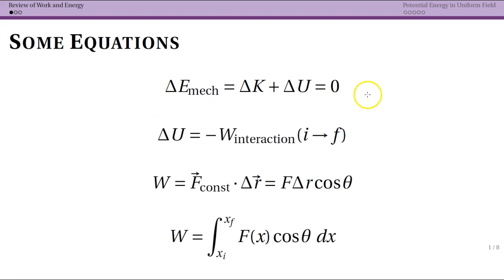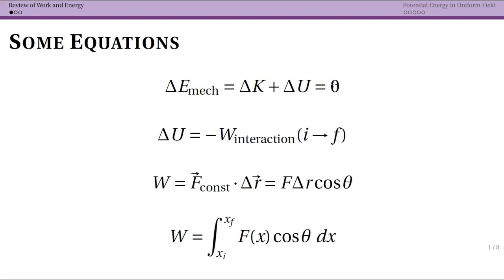So first, let's remember something about the conservation of energy. Energy is conserved in a system if it is isolated and non-dissipative. What that means, isolated, is that we don't actually have any sort of outside force. So for instance, if I imagine a ball falling due to gravity, the energy is conserved as long as you consider the kinetic energy and the potential energy due to gravity. But if I grab the ball and I start lifting it up, it looks like energy isn't conserved because I'm actually doing work on the ball. So this is true if work from an outside force is equal to 0.